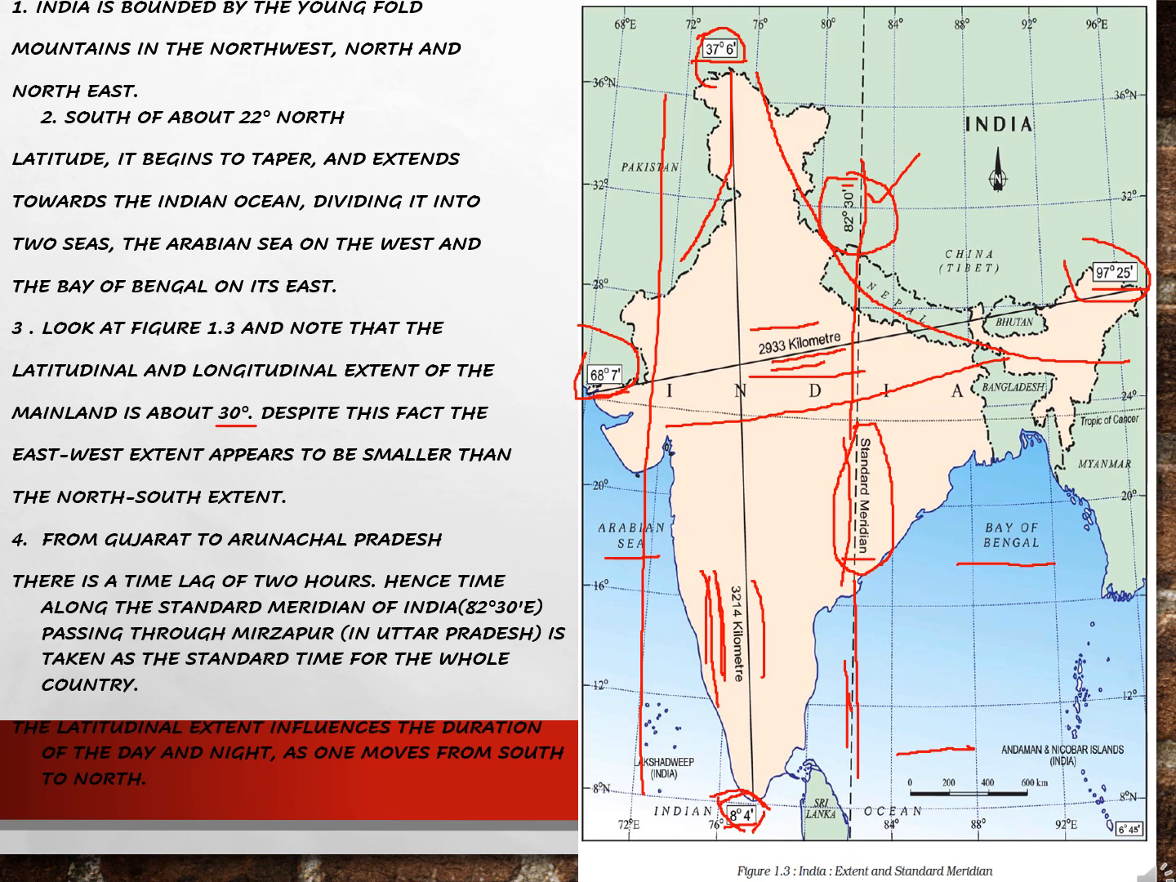The latitudinal extent influences the duration of the day and night as one moves from south to north. The one is the tilting of the earth, children. The sun does not change its position. It's the earth that changes its position. That is how we get a day and night. Let us go to the next slide.